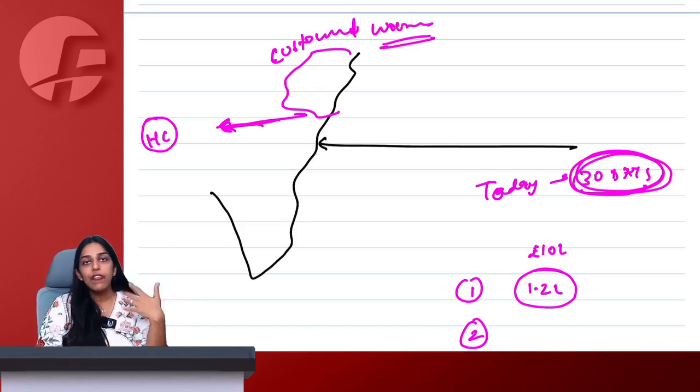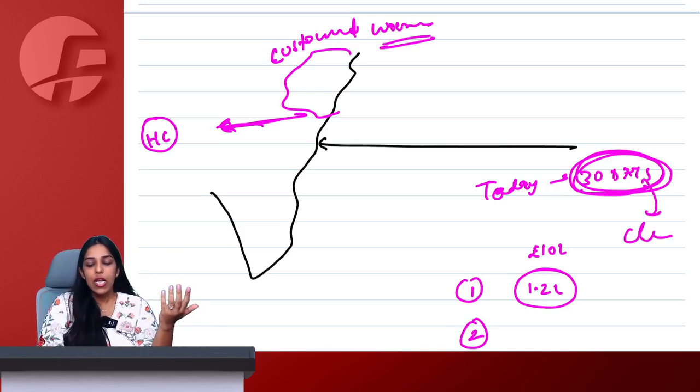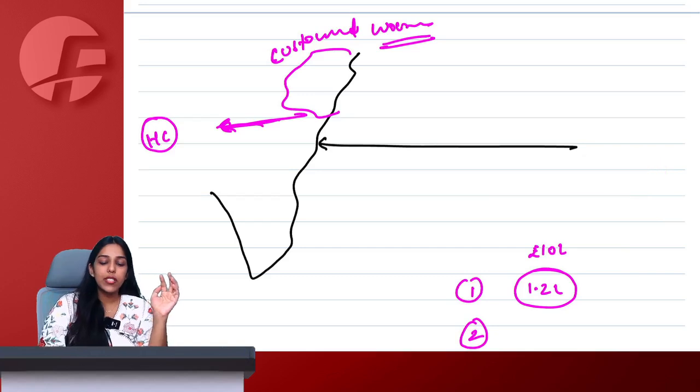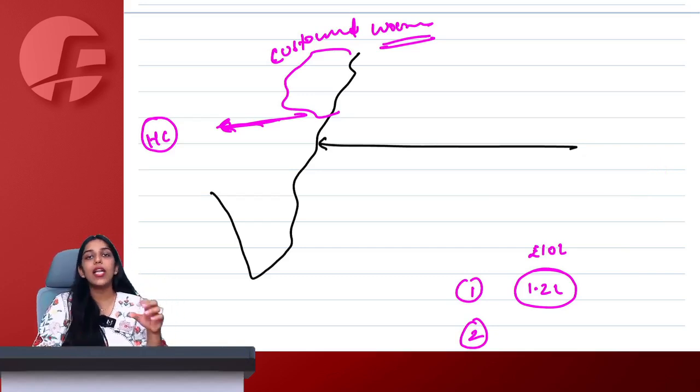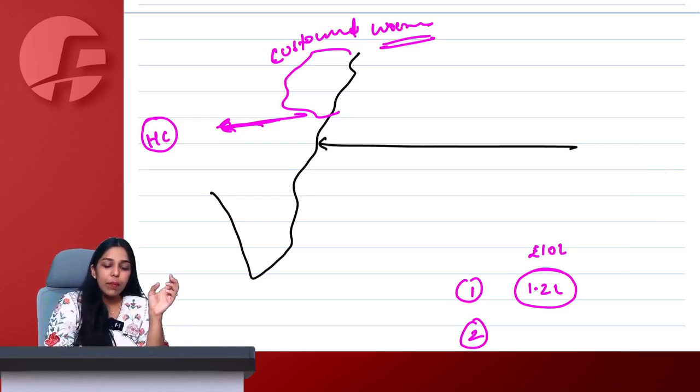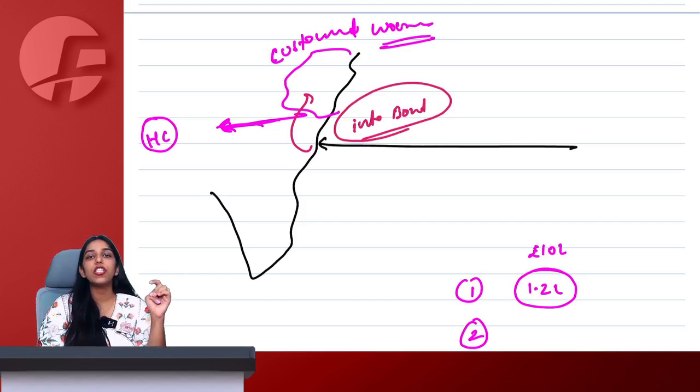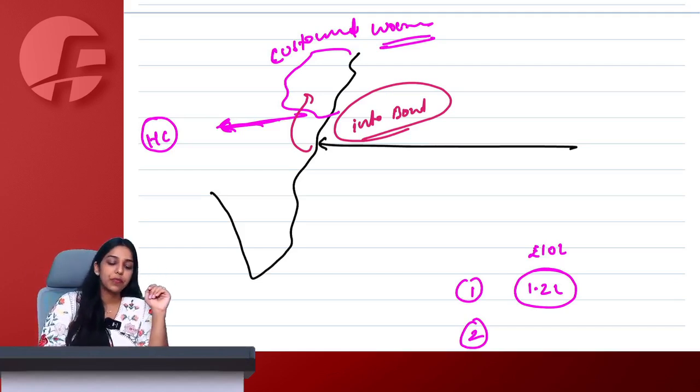Now later, after 30 days, when I clear the goods, at that point of time I am required to pay the duties. So when you deposit the goods into warehouse, you file a bond named as into bond bill of entry. So today if I am keeping my goods in customs warehouse without paying any customs duty, I simply need to file into bond bill of entry. I will declare that yes, after 30 days I will pay the duty and I will clear the goods. They simply ask for some security and bank guarantee, etc. and they let us keep our goods there in the warehouse.